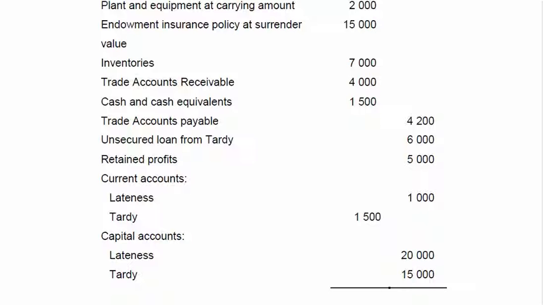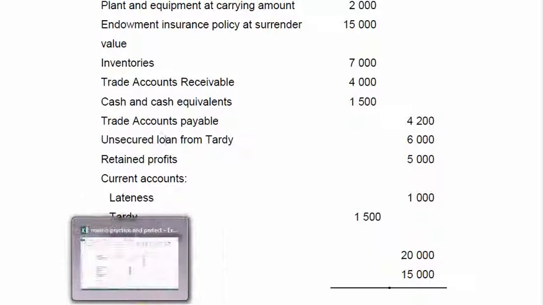Then the payables is the liability that we have. The unsecured loan is already dealt with in capital. The retained profits we've done. So it seems like the payables is the only one that we have. So what else do we need to look for then? Of course, the loan account that we created.